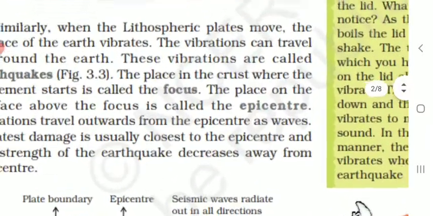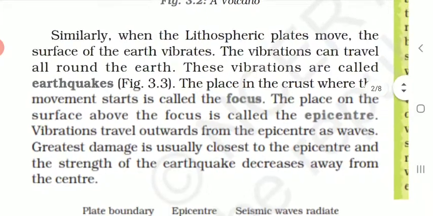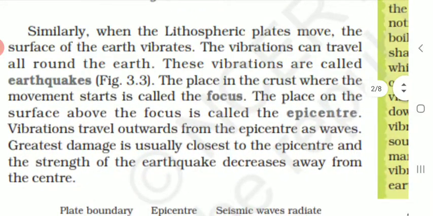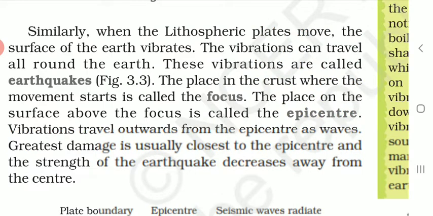The place in the crust where the movement starts is called the focus. The place on the surface above this focus is called the epicenter. Vibrations travel outwards from the epicenter as waves. The greatest damage is usually closest to the epicenter, and the strength of the earthquake decreases away from the center.